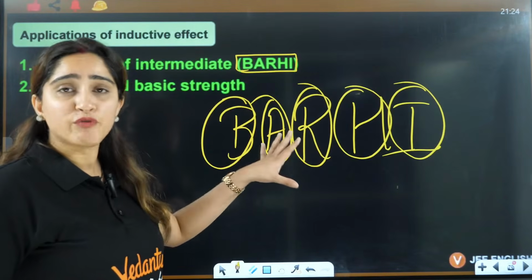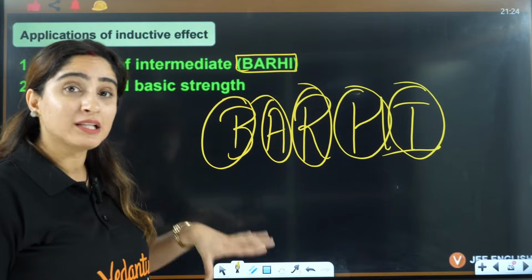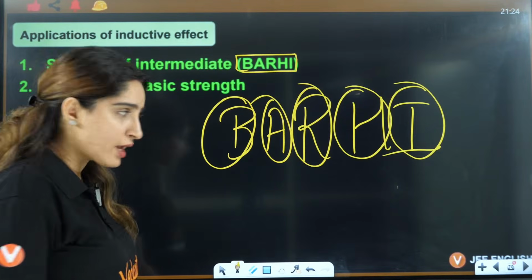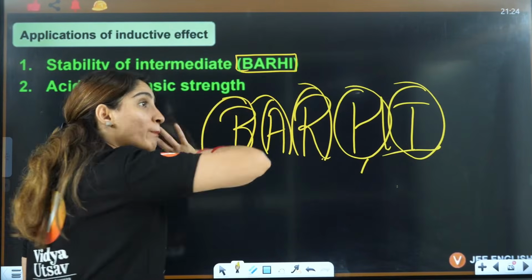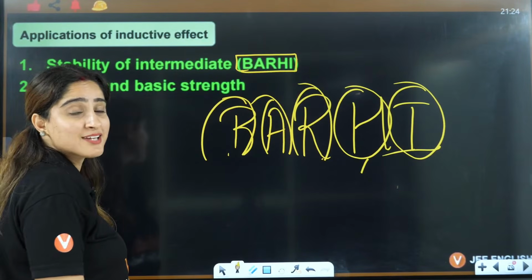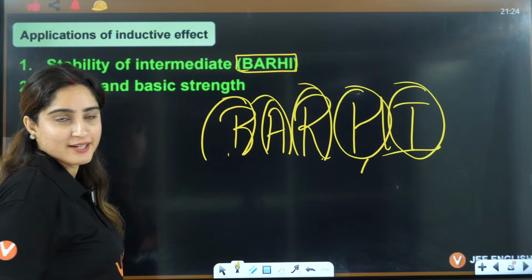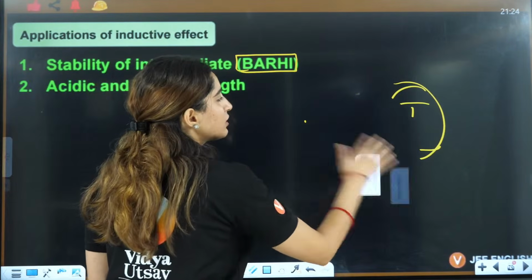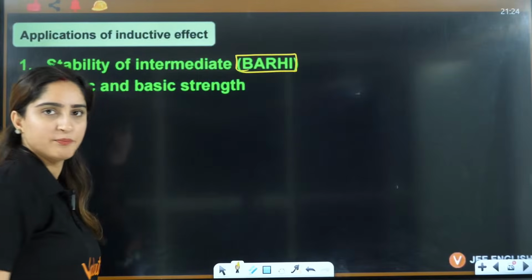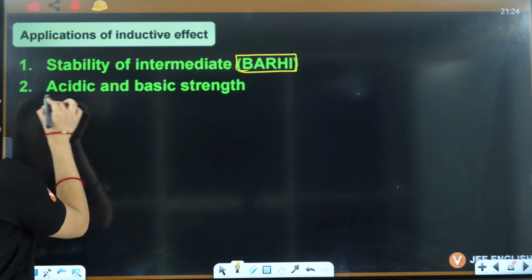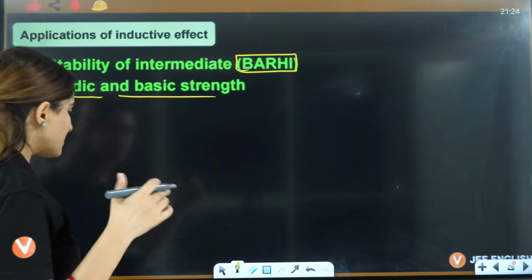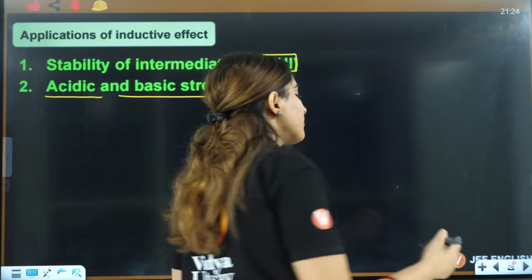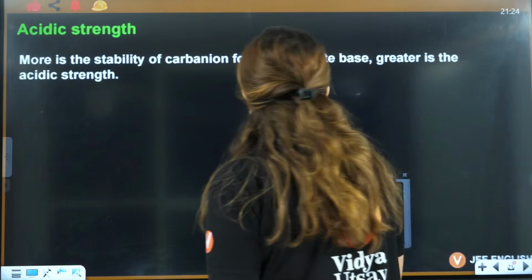The effect that we have studied now is actually on the least priority side. One by one we'll understand all these effects, and after the combination of all of them we'll understand how the stability of intermediates is decided, after 3-4 lectures. Then acidity and basic strength will also be told based on this. Now let's understand how acidity and basicity will be determined based on this.